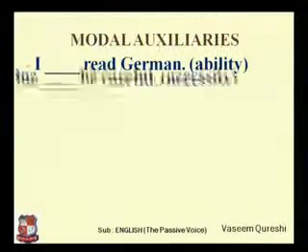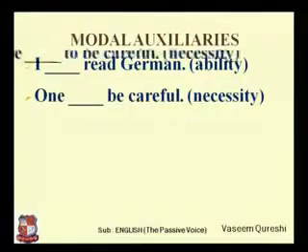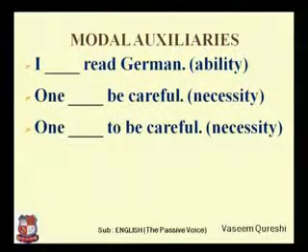Now here you can find some sentences in which you have to fill in the blanks using modal auxiliaries. Can, could, shall, should, will, would, may, might, must, need, dare and ought to. These are different modal auxiliaries. In the first sentence, I blank read German. You have to use a modal auxiliary which will reflect ability. The second two sentences, one blank be careful and one blank to be careful. In both the sentences, the meaning is the same.